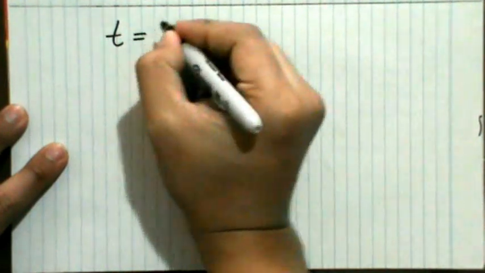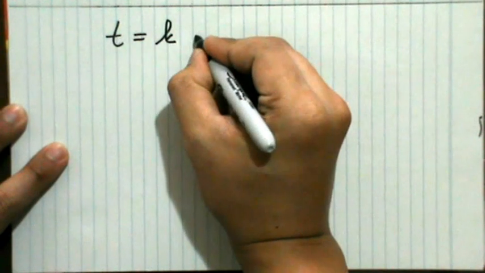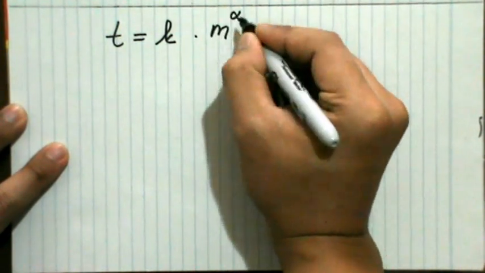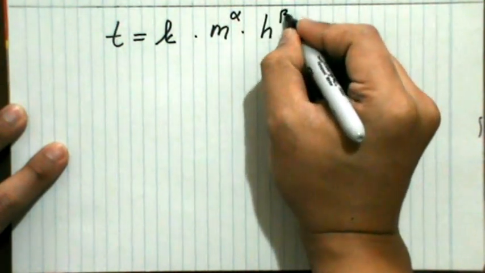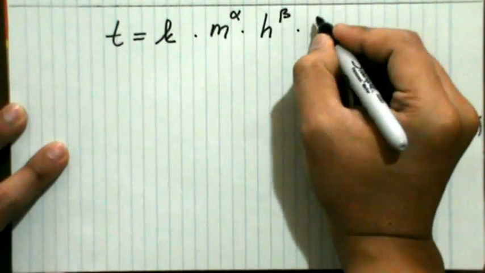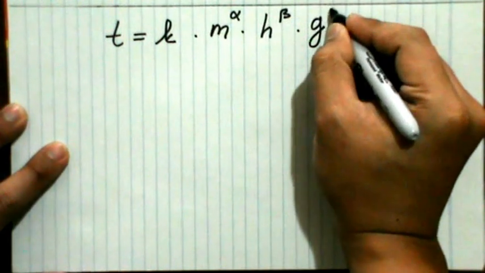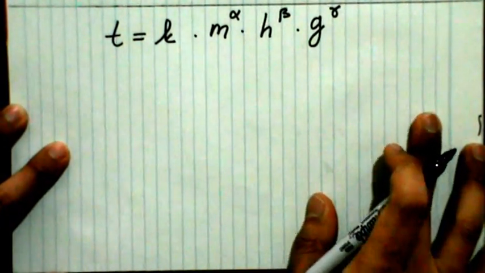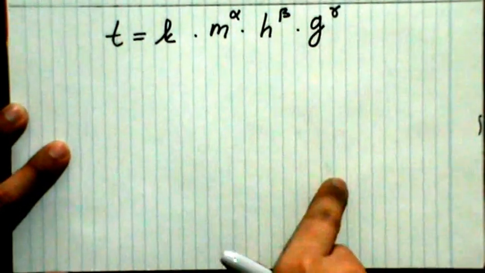Here we can write the traveling time is equal to a dimensionless constant k times mass to the power alpha, and then initial height h to the beta, and then the acceleration of gravity g to the gamma. Our goal is to find the values of alpha, beta, and gamma.